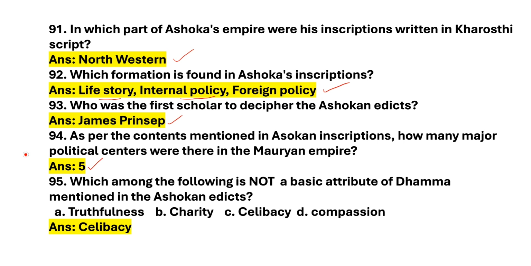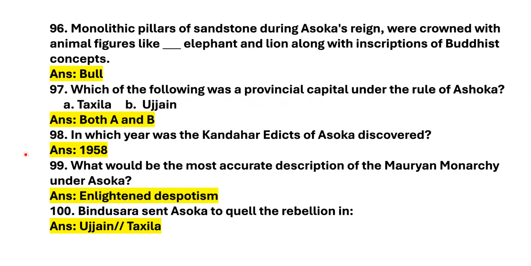Next question. Which among the following is not a basic attribute of Dhamma mentioned in the Ashokan edicts? Options are truthfulness, charity, celibacy, compassion. Answer is celibacy. Let's move on to the next slide. Next question. Monolithic pillars of sandstone during Ashoka's reign were crowned with animal figures like elephant and lion along with inscription of Buddhist concepts. Answer is bull.